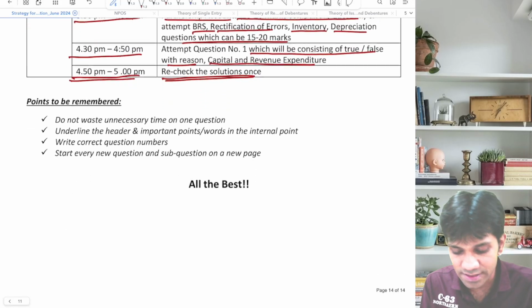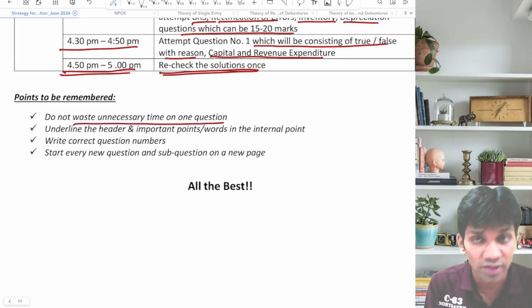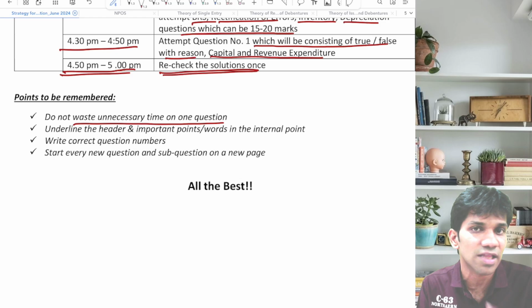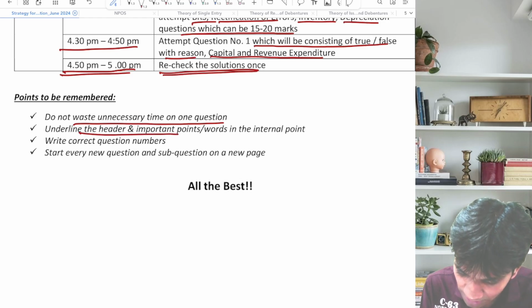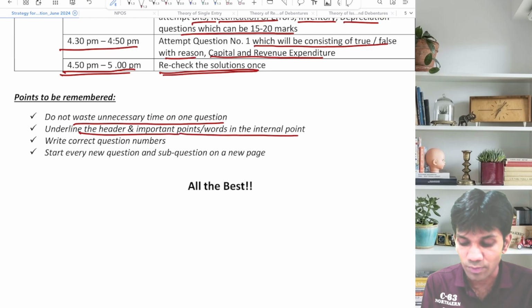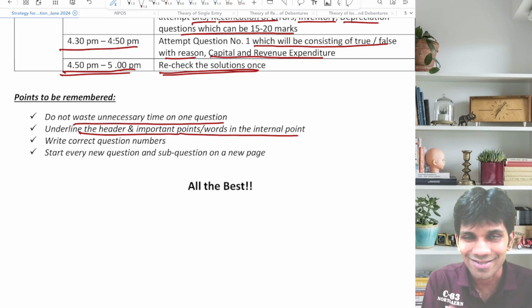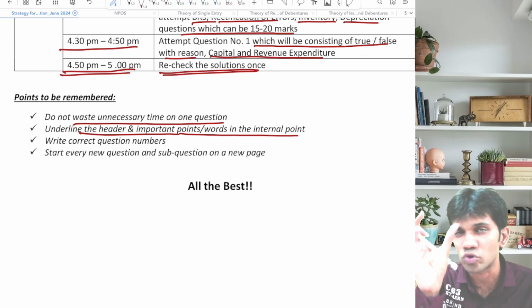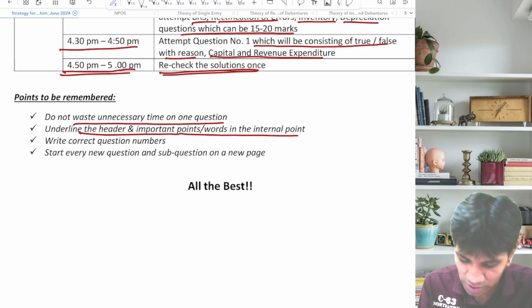And last thing guys, points to be remembered. Do not waste unnecessary time on one question. Don't stop; if you get stuck, move ahead and leave that much space. Underline the headers and important points or words in the internal point. Means whatever balancing figures, please circle them. Totaling lines, double lines, everything guys. Write books of trading account, profit and loss account for the year ended, what, debit, credit, every important thing.